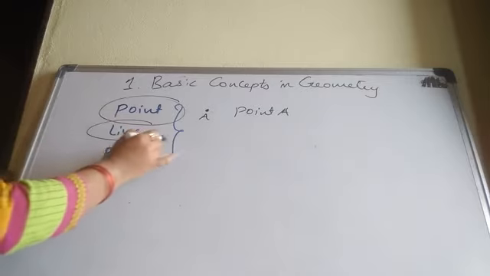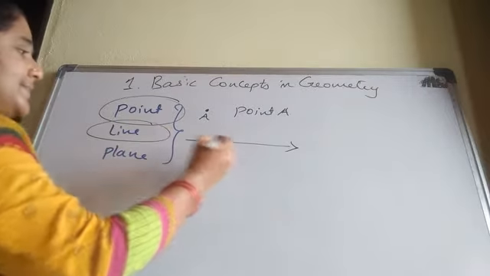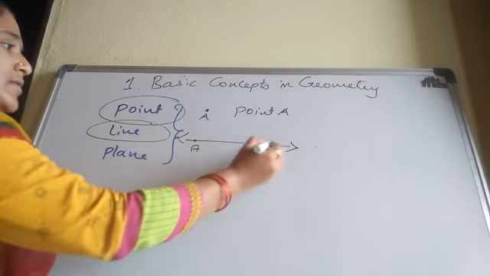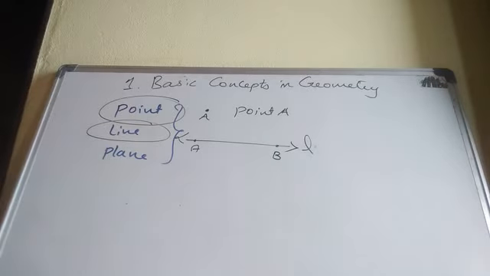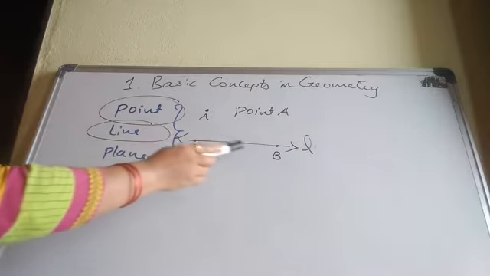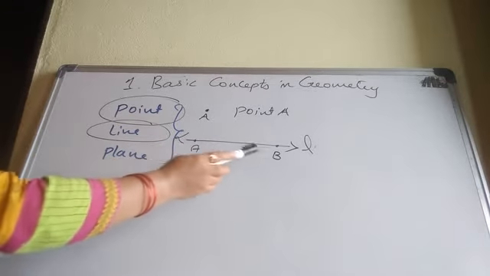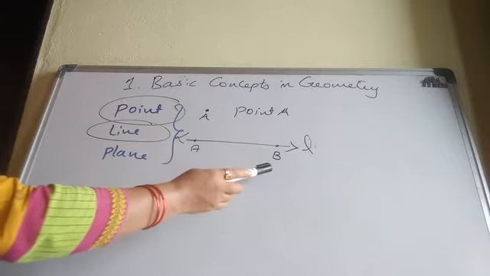Now coming to the line. Line is also an undefined term in geometry. Why? If I draw the figure of a line, in both the directions it extends endlessly, infinitely.